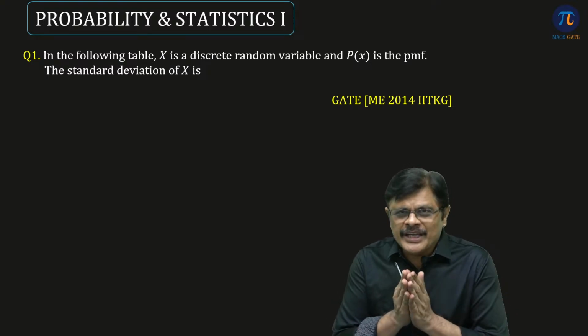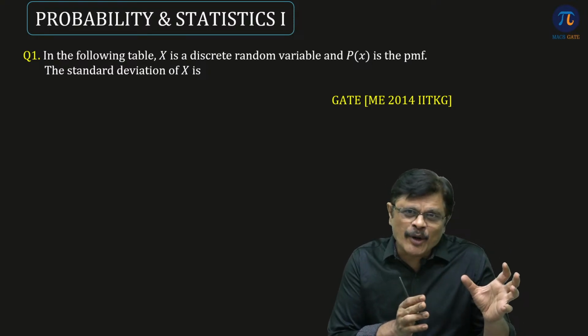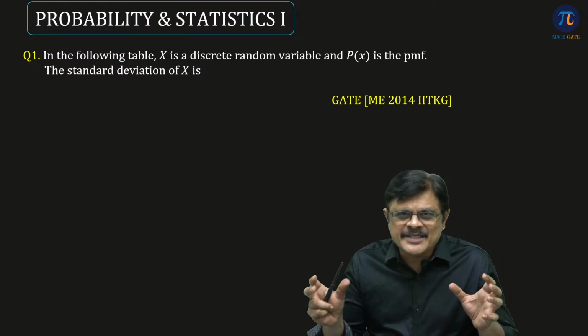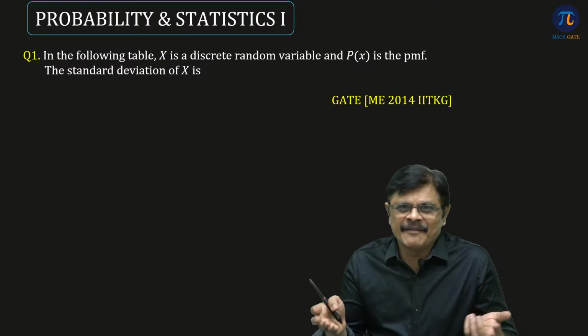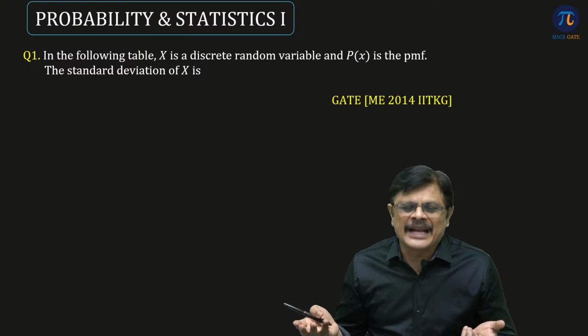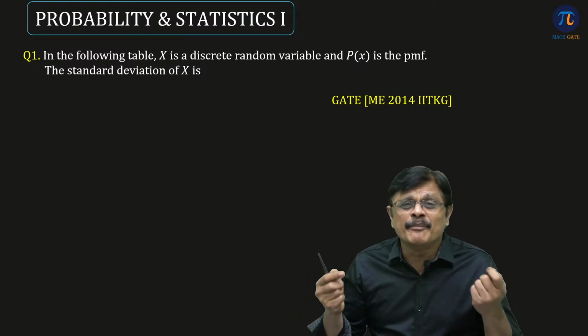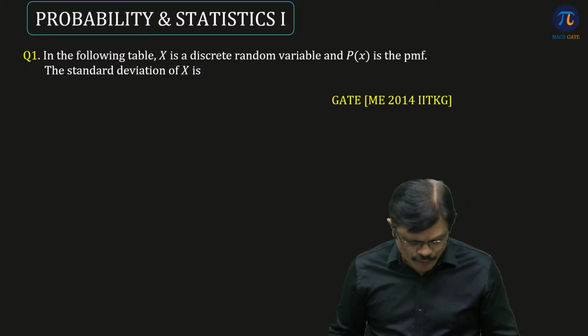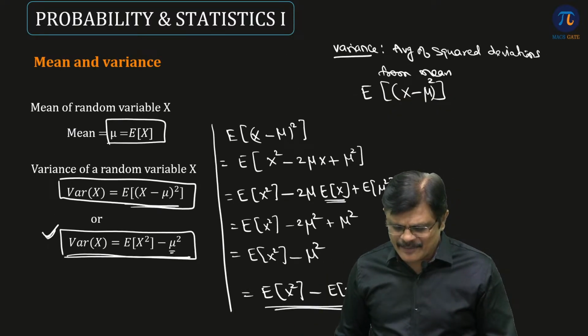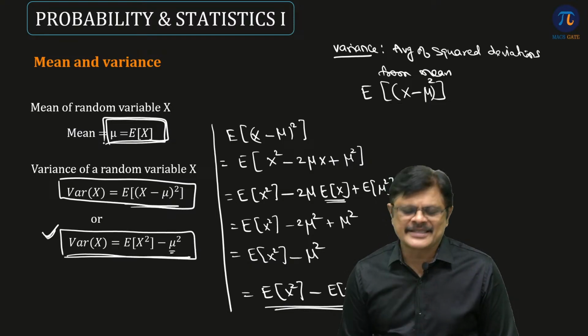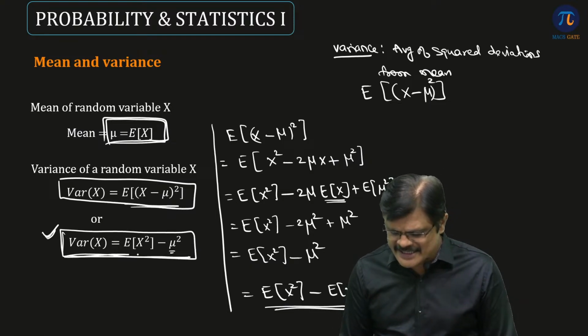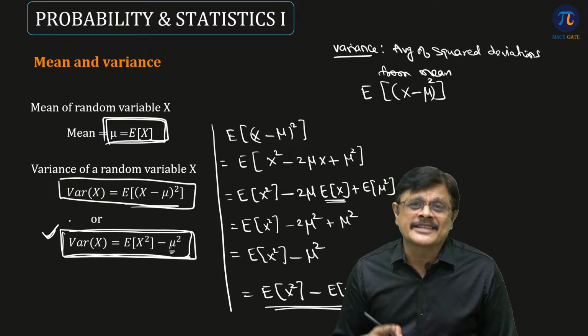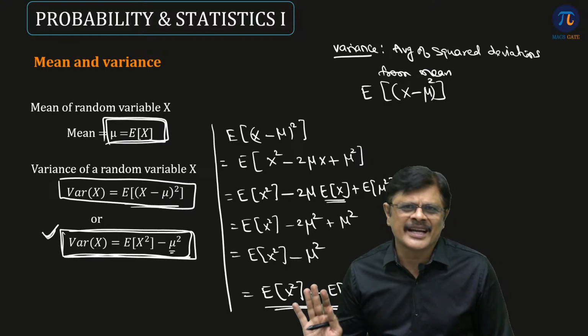Here we are having discrete probability distributions and continuous probability distributions defined by the random variable. Once you are having distributions, we can find the mean and variance of those distributions. Mean is nothing but expected value of x. Variance is nothing but expected value of x square minus mu square. That is the idea, nothing more than that.